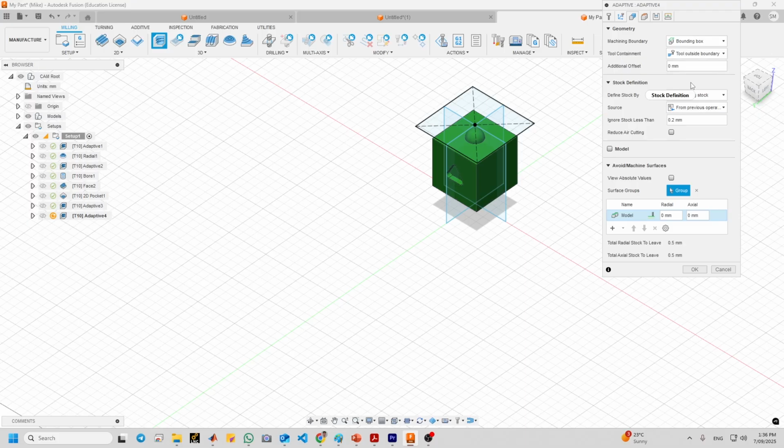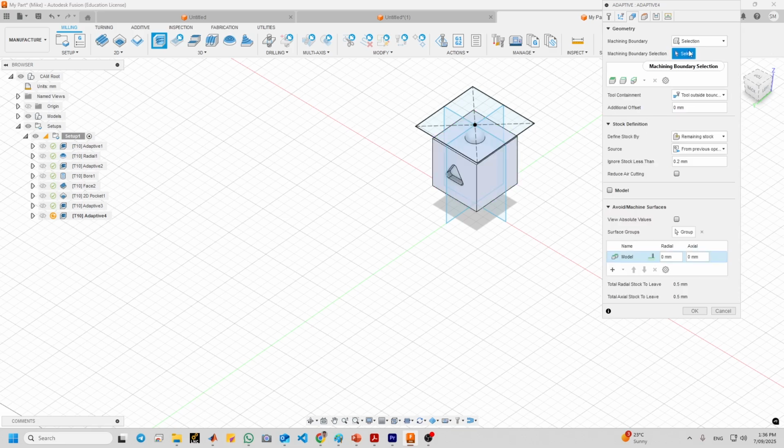So we choose bounding box. Let us this time just choose selections. If you choose selection for the geometry, you don't have a lot of options, I think.